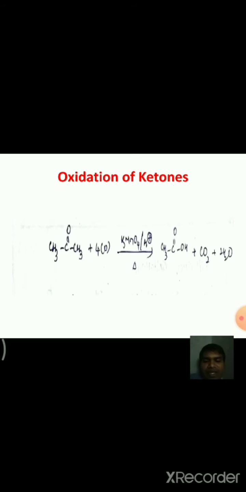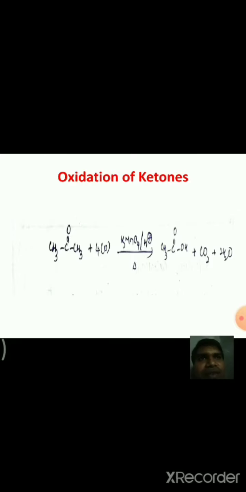However, ketones can be oxidized with strong oxidizing agents like acidified permanganate or acidified dichromate. In the presence of these strong oxidizing agents, they are converted to carboxylic acids.